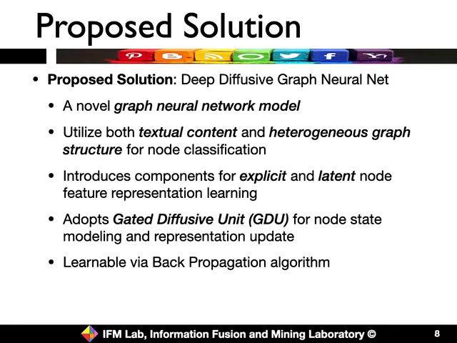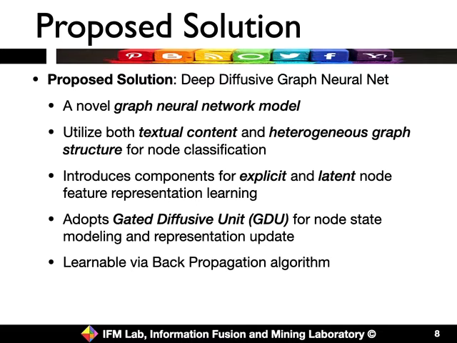To solve the problem, we propose a new model called deep diffusive neural nets. It's a graph neural network model, and we plan to utilize both the textual content and the heterogeneous graph structure for the node classification task.